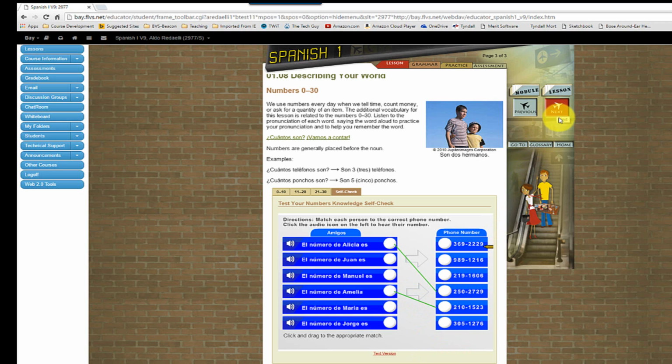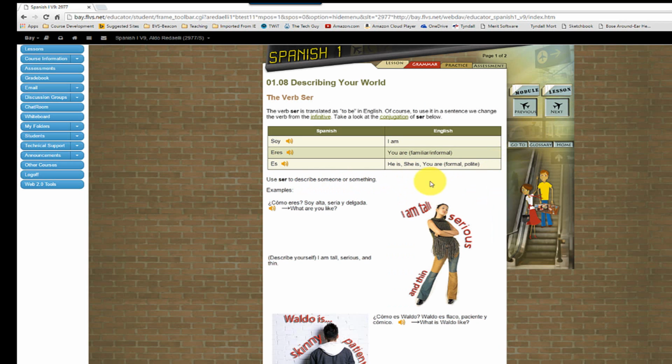What matters is listen to the recording so you can hear the phone number. Amelia is 210-1523, so you connect it. El número de Amelia, and you connect it to the number. Remember that the numbers are usually placed before the noun. Son 3 teléfonos. Son 5 ponchos. Teléfonos and ponchos are nouns. Telephones and ponchos. So son 3 teléfonos.